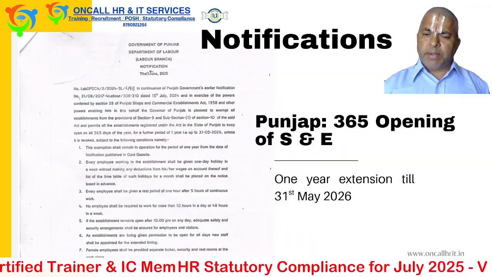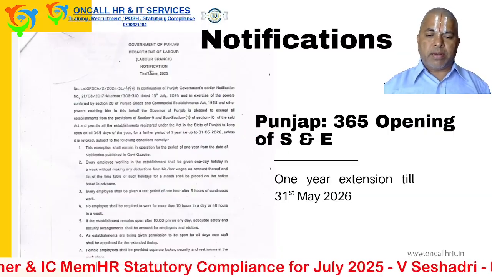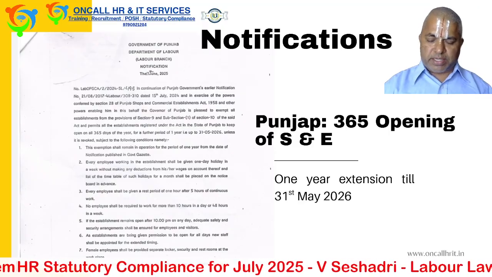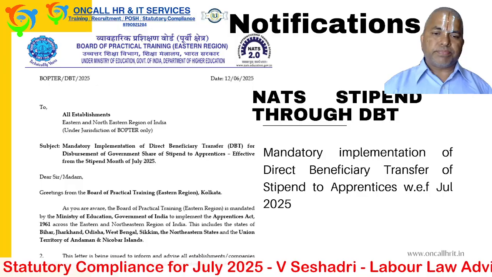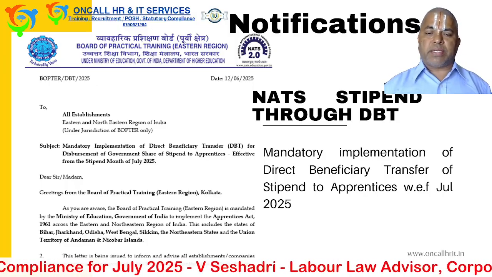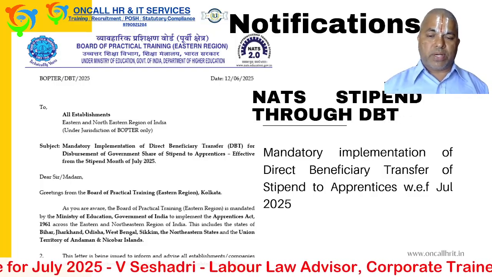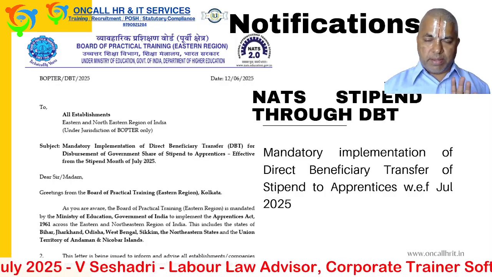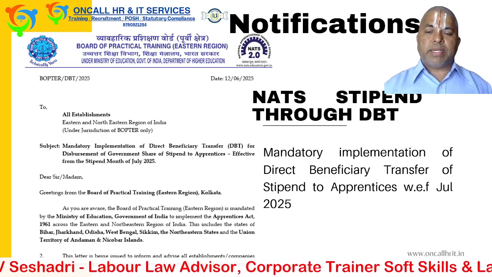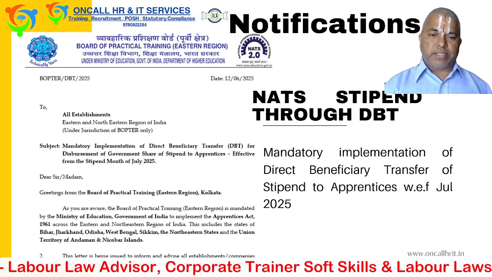Other notification in Punjab: shops and establishments can open 365 days, up to 31st May 2026. Many states keep on extending this provision. And a NAT scheme in West Bengal, they have given the notification. NAT stipend is definitely through direct beneficiary transfer only. All the NAT apprentices, whatever stipend is given by the government, will be transferred through direct beneficiary transfer directly to the apprentices.